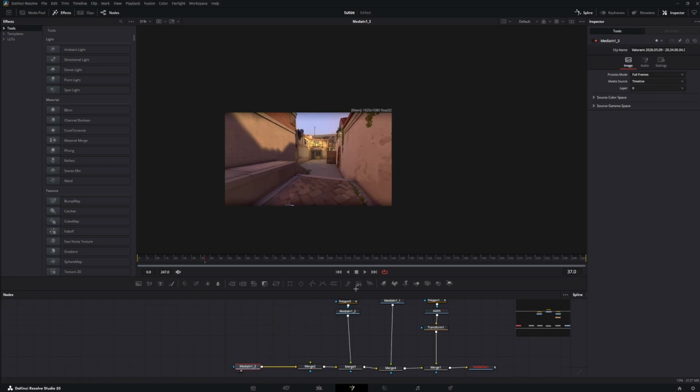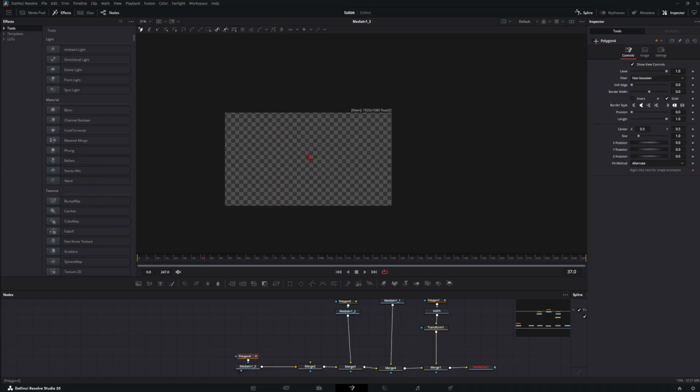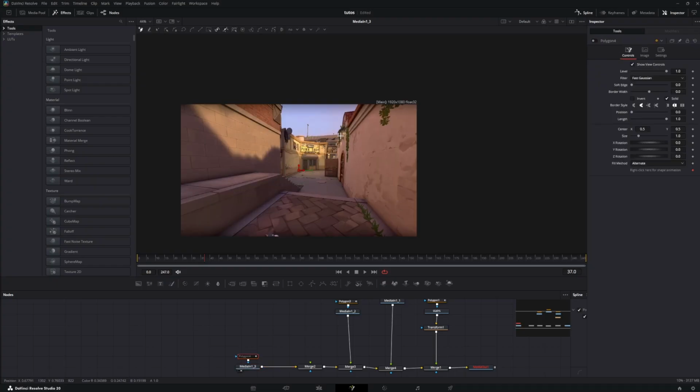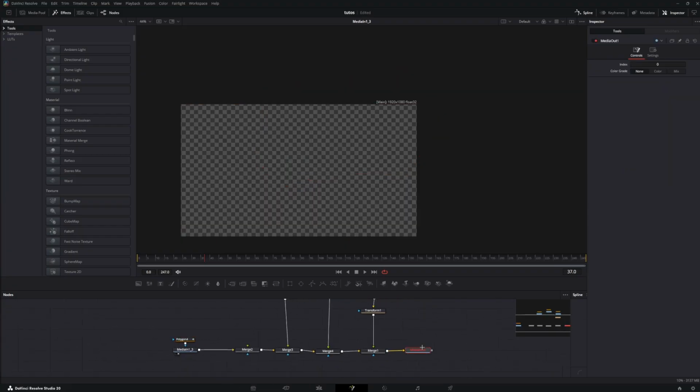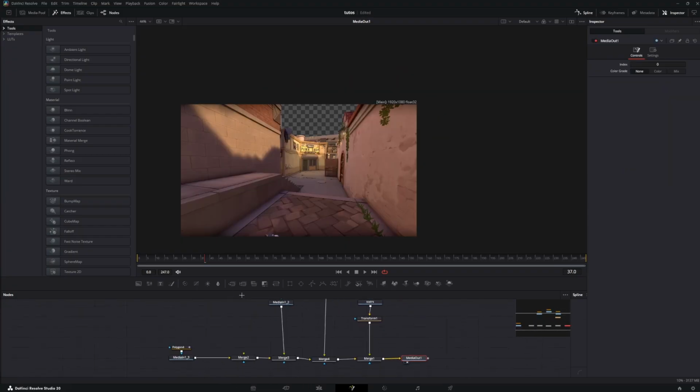Go to this one, add the polygon node, disable it. And for the very, very background, you can do this. It's so easy. It's not important. Pretty easy. And now you have everything you need.